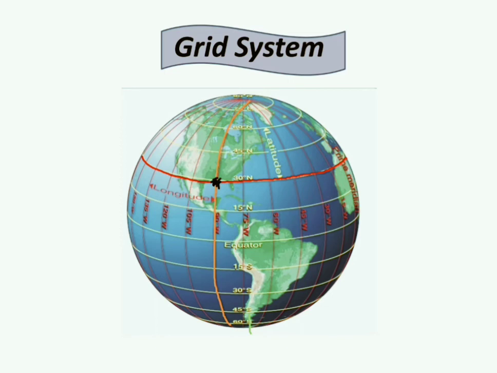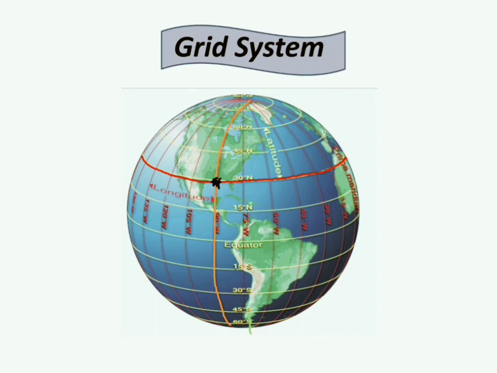Suppose I say that a place is located at 30-degree north latitude. That means that place could be anywhere on this whole circle made by 30-degree north latitude. Okay? Anywhere. So how will you know the exact position? But along with the latitude, if we also know its longitude, then we can find the exact position or location of a place.